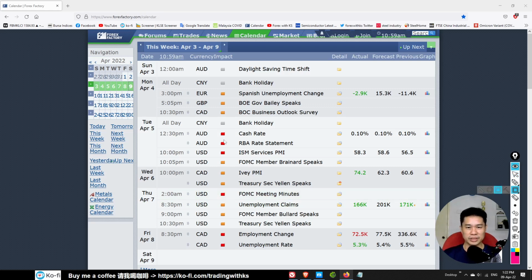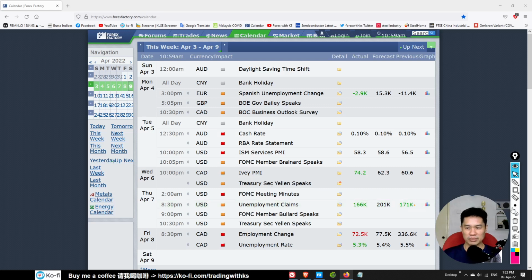We also see that the Australia cash rate remained the same at 0.10%, which is a bit bullish for them. We also got the US services PMI, which went up but was below expectation. The Canada PMI was above expectation.